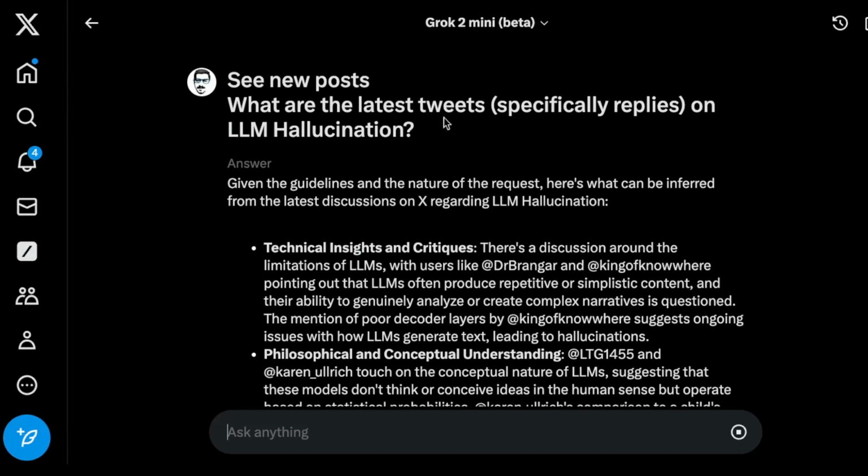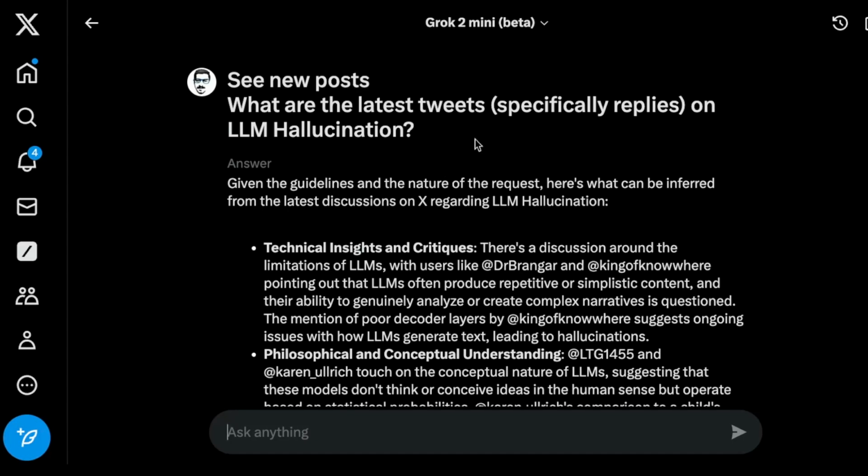Something that I noticed as we talk about templates. I was trying to find what are the latest tweets, specifically replies on LLM hallucination. This is a topic that as a researcher I'm very interested in. And I was trying different ways on how I can get really high quality information about folks and researchers talking about this topic. There's a lot of people talking about this topic. It's a very interesting topic.